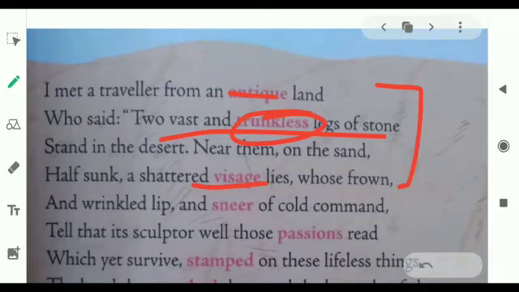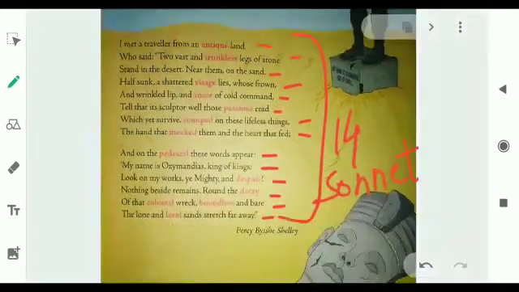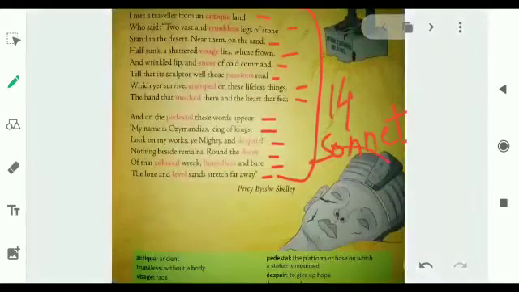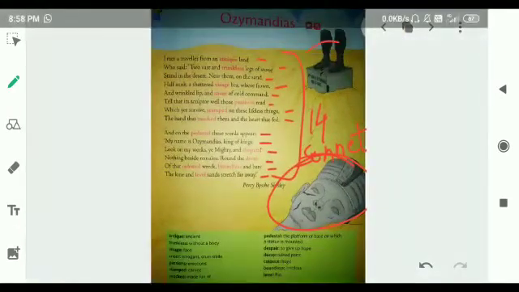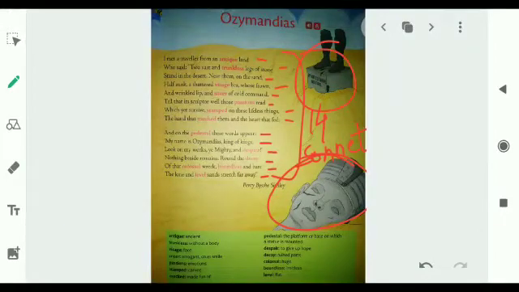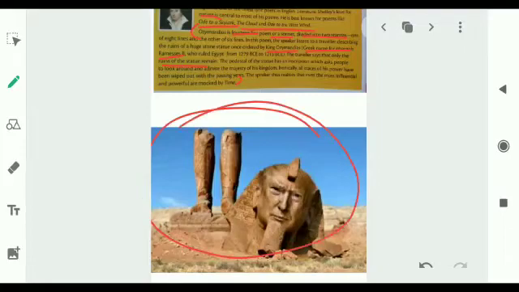What happened to that face? It was lying apart from the main body, and it was also broken. As you can see over here, students, in the picture. Over here you can see this picture. Where is the face and where is the leg? You can see that? Yes. For a better view, you can see this picture also. Right? So let's continue.